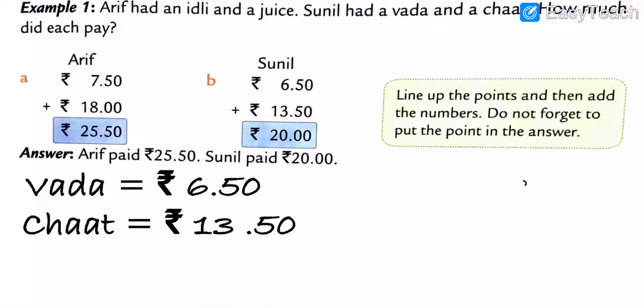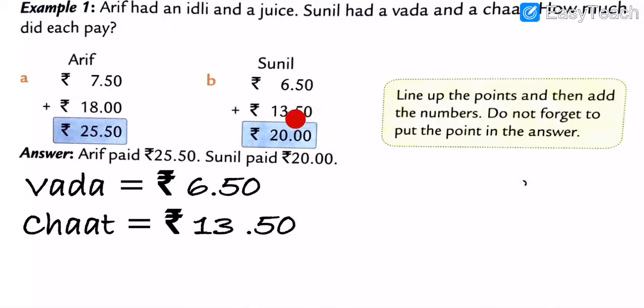Understood, my dear all? So now what do we have to do? We have to do only the simple addition. 0 plus 0 is equal to how many, my dear students? 0. 5 plus 5 is equal to 10. So 0 I put as it is and 1 I put as a carry. And in between here is the dot. The dot is as it is, so I put the dot here as it is.